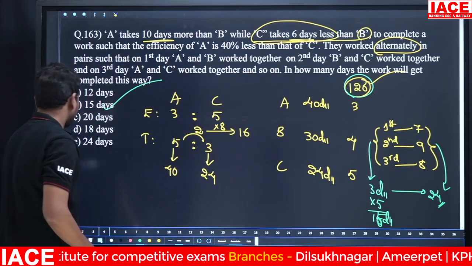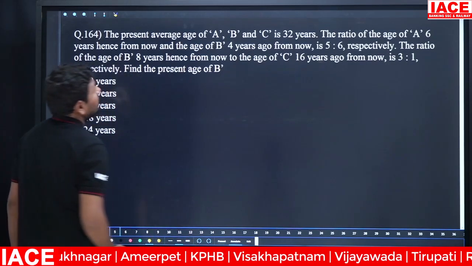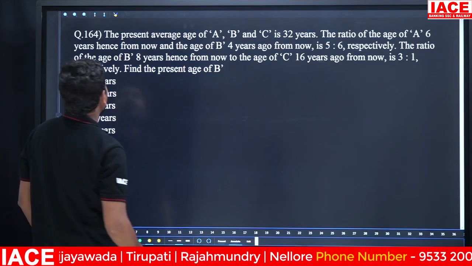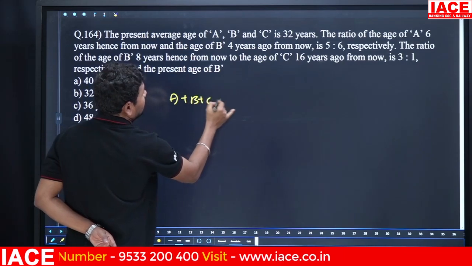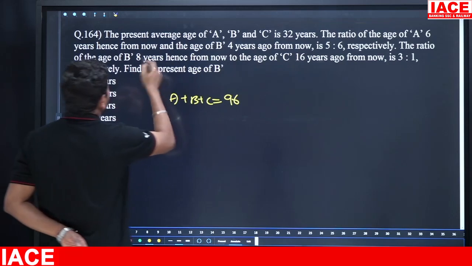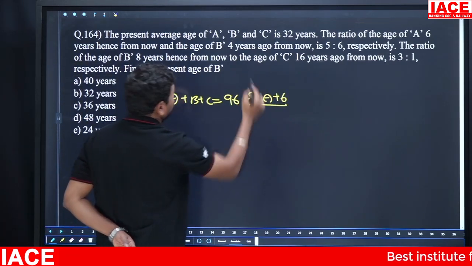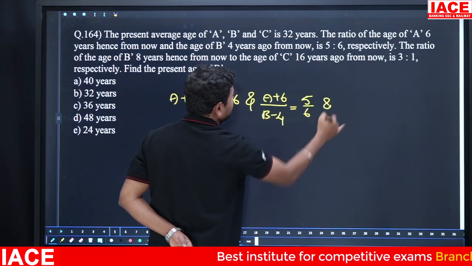Option B. Next, the present average age of A, B, C is 32 years. A plus B plus C is equal to 96. The ratio of the age of A 6 years hence from now and B 4 years ago is 5 by 6.